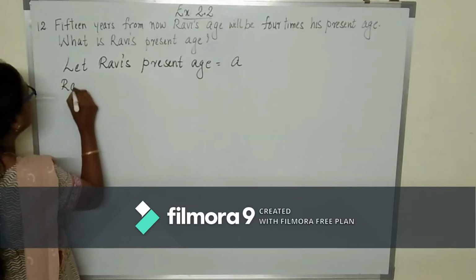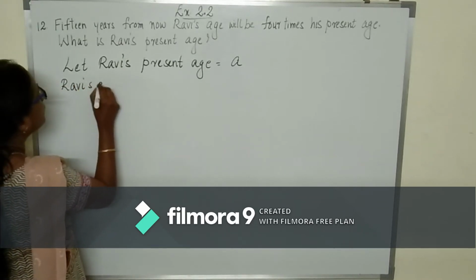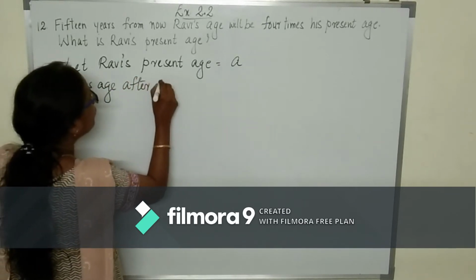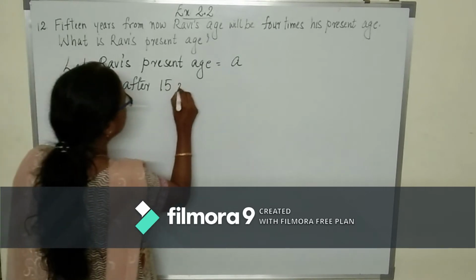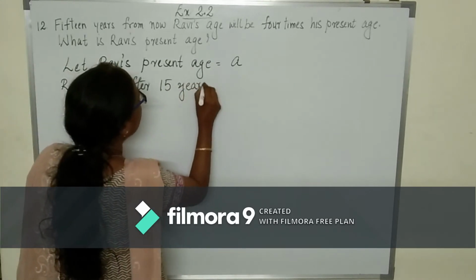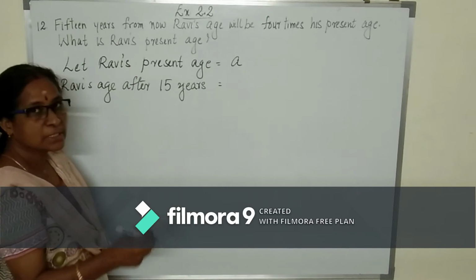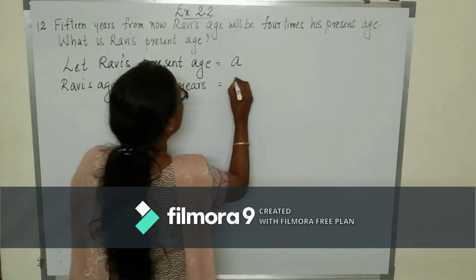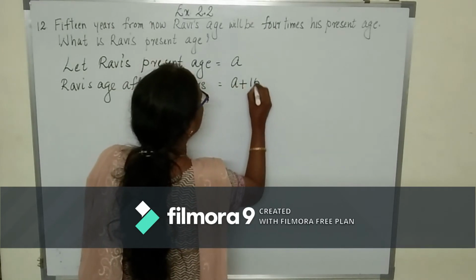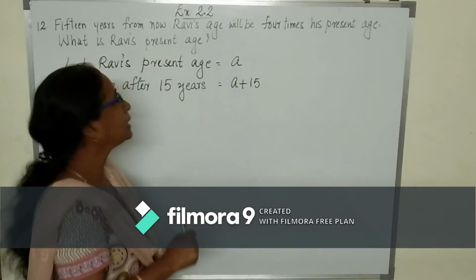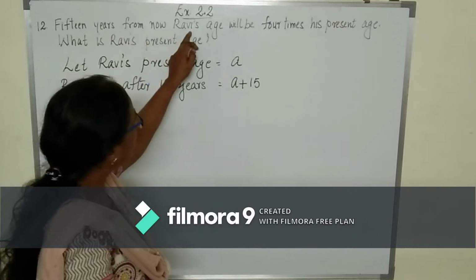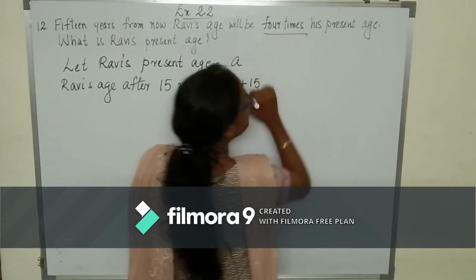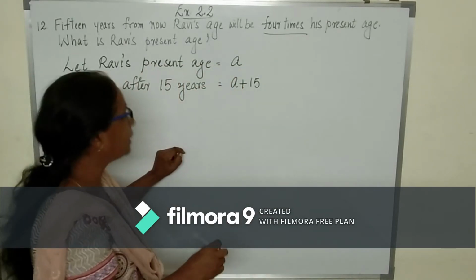Ravi's age after 15 years. What will be his age after 15 years? After 15 years means plus 15, it will be A plus 15. Now, what is the relation given? 15 years from now, Ravi's age will be how many times his present age? 4 times his present age.